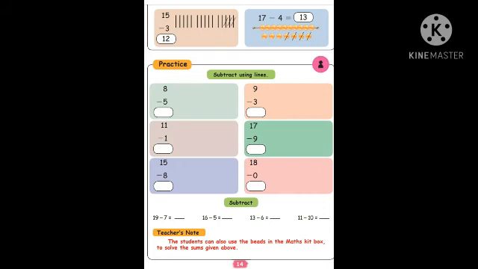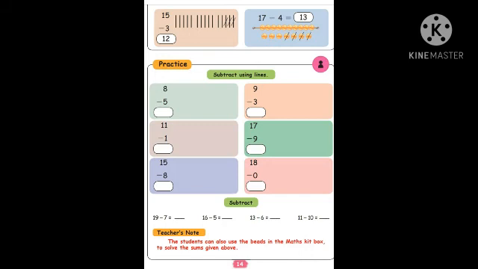Okay. Then the last one, 11 minus 10. You have to draw 11 lines. 1, 2, 3, 4, 5, 6, 7, 8, 9, 10, 11. I have to take out 10. Then remaining 1. Answer is 1.